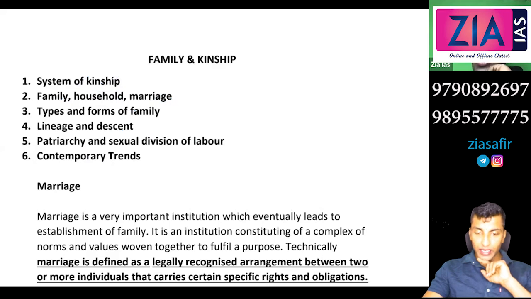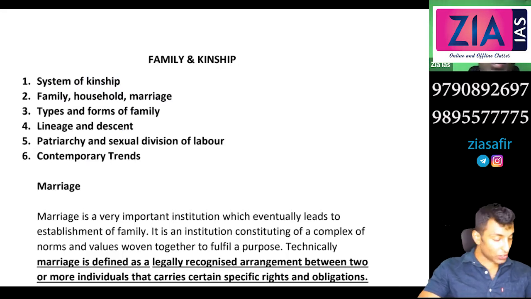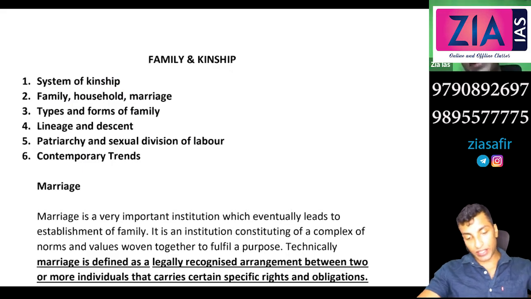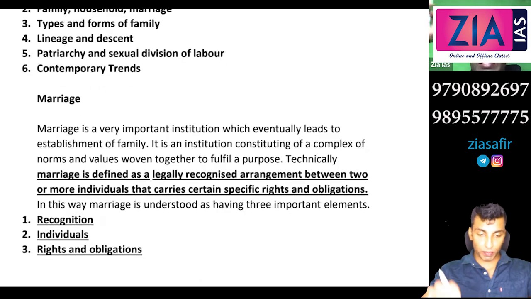Like what we have done in case of thinkers, you don't have that kind of notes or theories here. So mostly you need to consolidate the knowledge that you have and write from your side, apart from a few definitions. Marriage, you need to know the definition. Family, you need to know the definition. Household, you need to know the definition. And apart from that, a few thinkers, like what Parsons said about family and what Murdock said about family. So there are certain authorities on family, and we will also have to look into their opinion. So it is going to be very simple only. Let's start with the first topic, that is marriage.